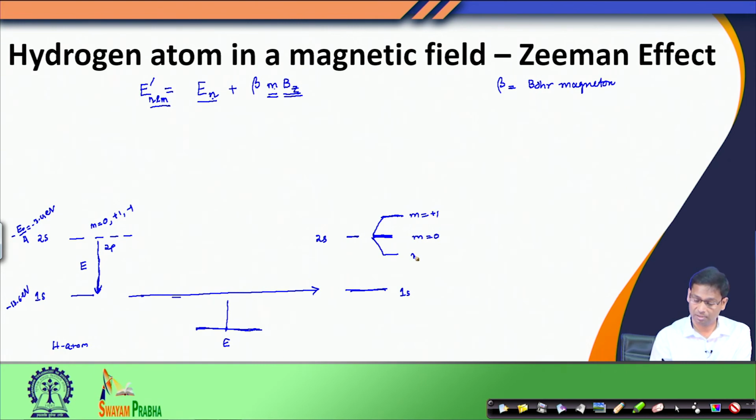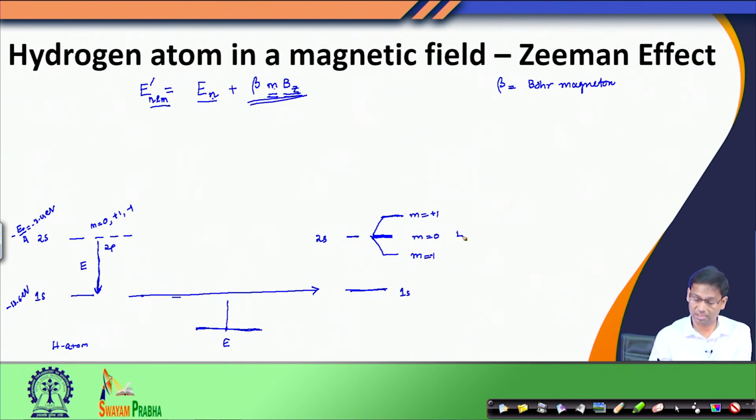you would see the new energy is the energy of the level in the absence of magnetic field, which was this, and then the term that I have here. What is the energy of this?